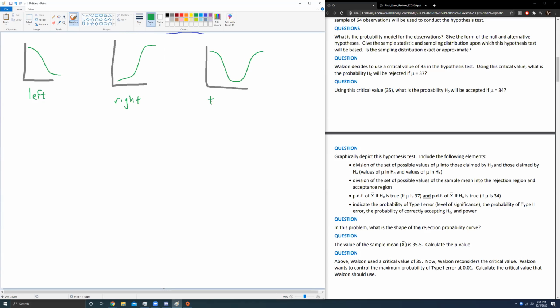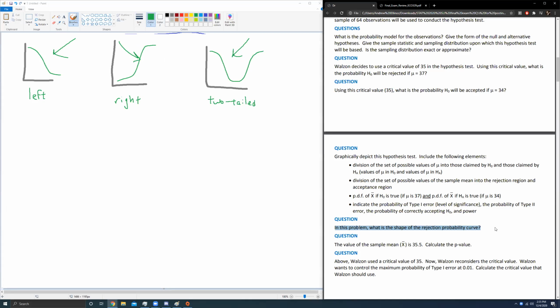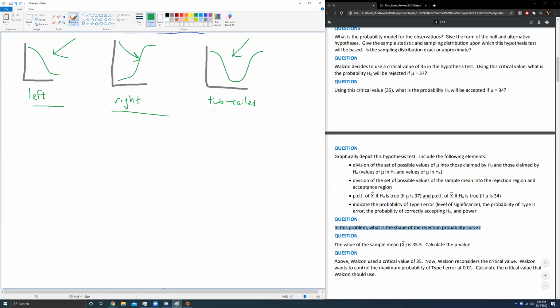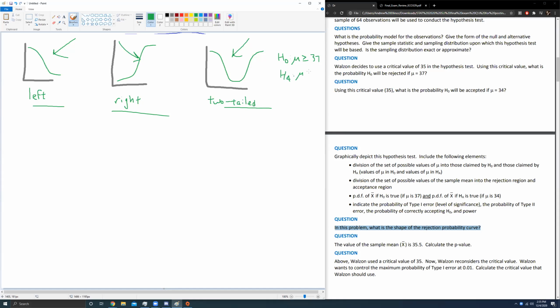So these are what the shapes of the different rejection probability curves are going to be asked about. And it's usually a multiple choice question: does it look like this? Does it look like this? Or does it look like this? So when this question came up on the Canvas exam, you get 1, 2, 3 answer choices. You ask yourself, what was the direction of your hypothesis test? Remember, this was mu greater than or equal to 37, and the alternative was mu less than 37. So this was a left-tailed test, and so your answer would be this guy. That would be the shape of your rejection probability curve.